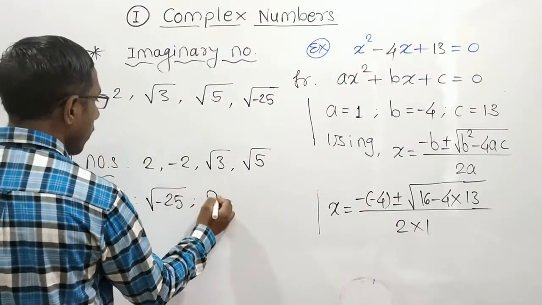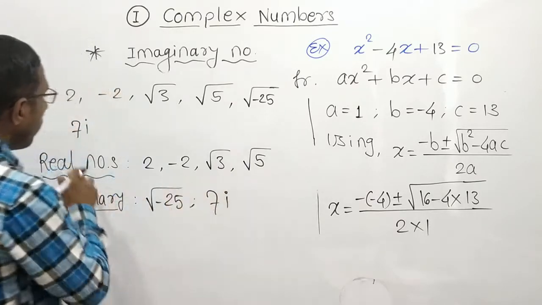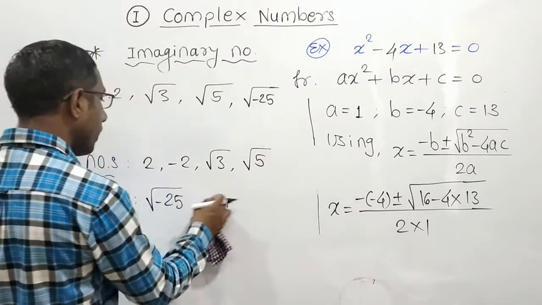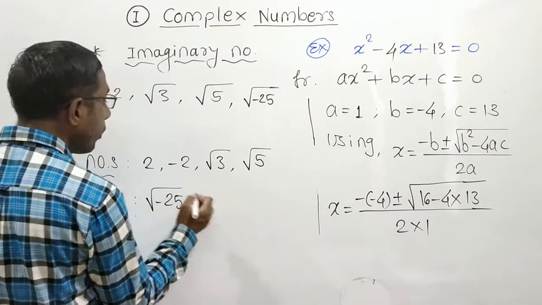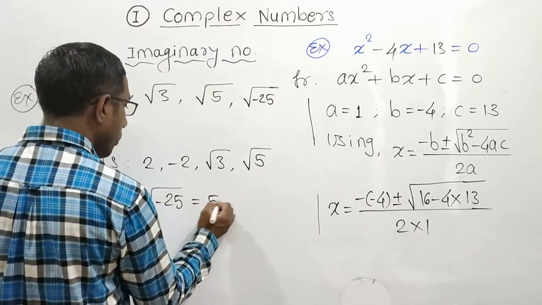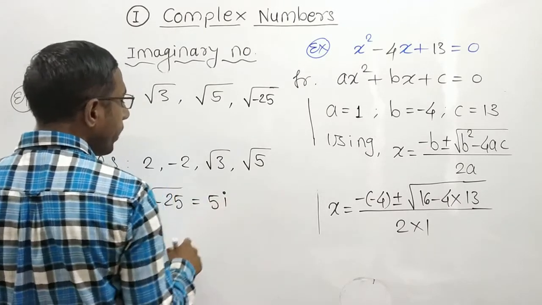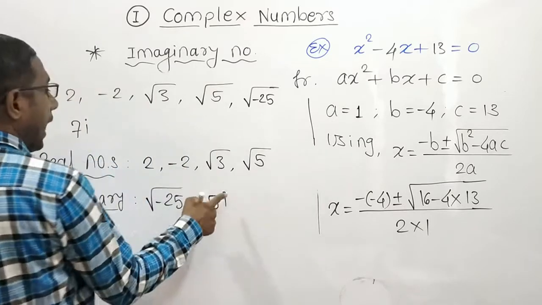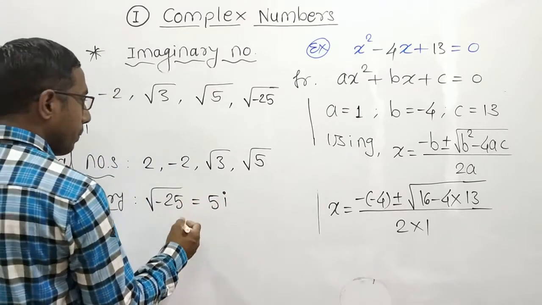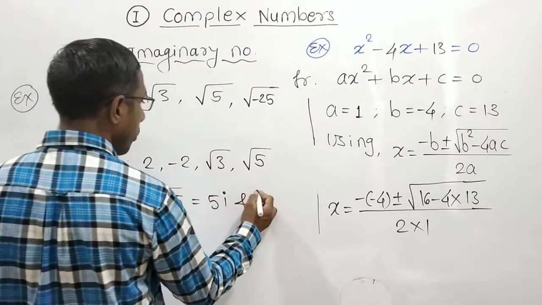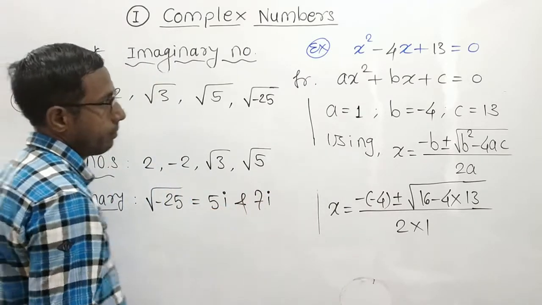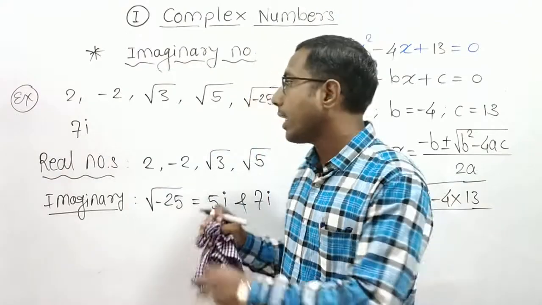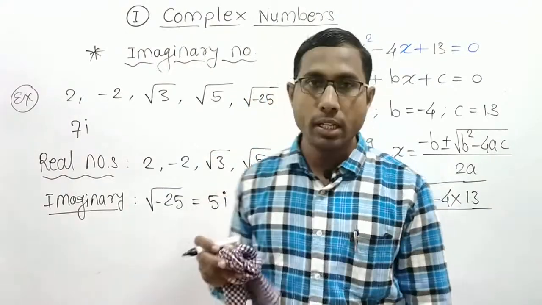And this is imaginary. Why? Because one real number is multiplied by i. Here it is not visible, but how did you write it here? Square root of 25 is 5i, because i square is -1, and i is the square root of -1. We saw that earlier. And another example is 7i. So from the given list of numbers, you can easily categorize real numbers and imaginary numbers.